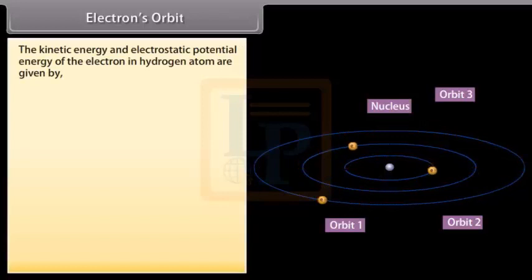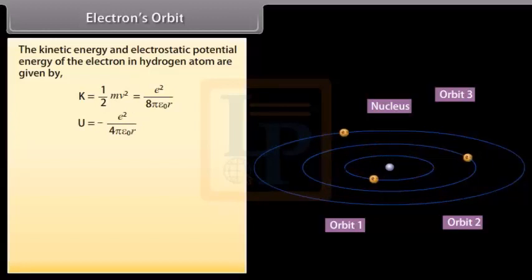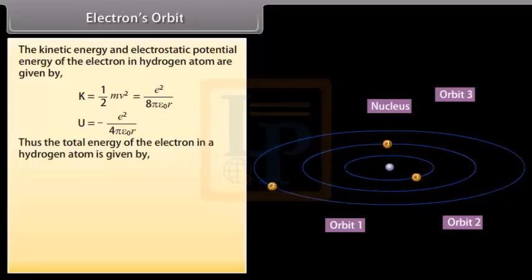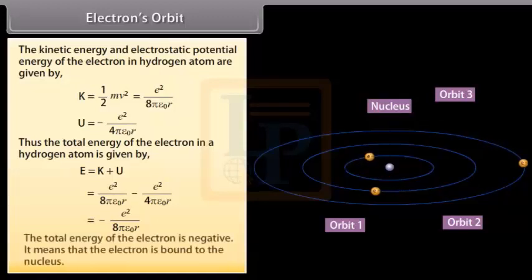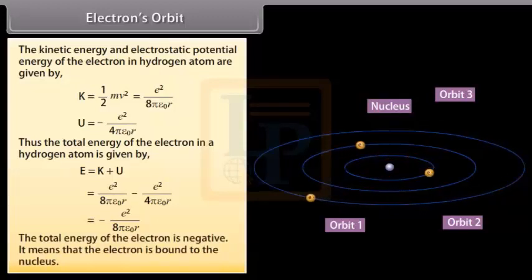The kinetic energy and electrostatic potential energy of the electron in hydrogen atom are given by K equals 1 upon 2 mv square, which equals e square upon 8 pi epsilon naught r, and U is equal to minus e square upon 4 pi epsilon naught r. Thus, the total energy of the electron in a hydrogen atom is given by E equals K plus U, which is equal to minus e square upon 8 pi epsilon naught r. The total energy of the electron is negative. It means that the electron is bound to the nucleus.